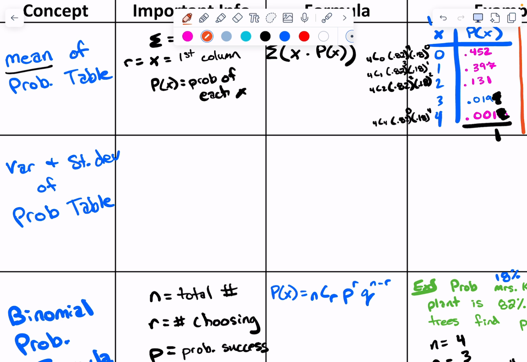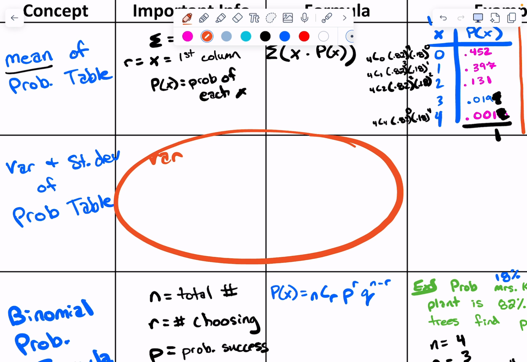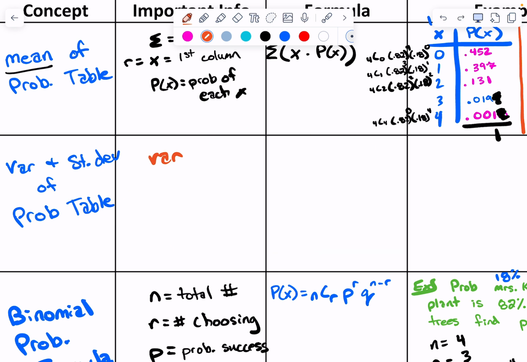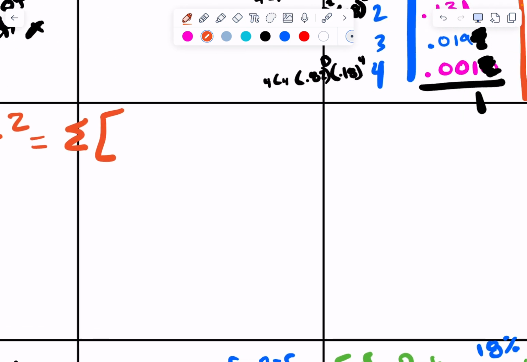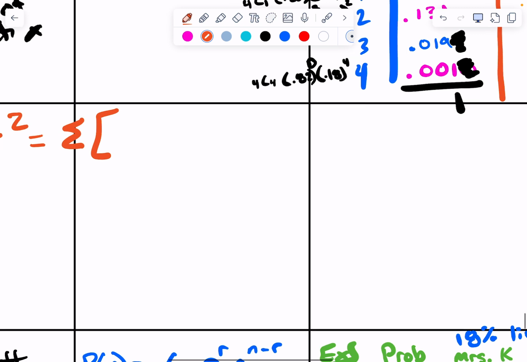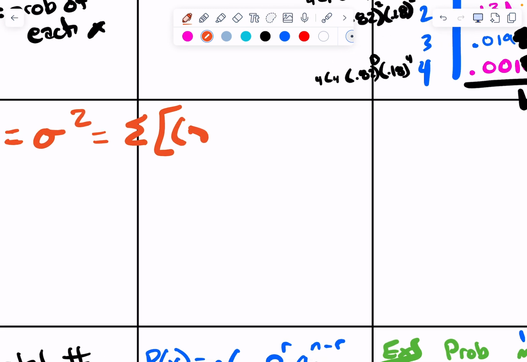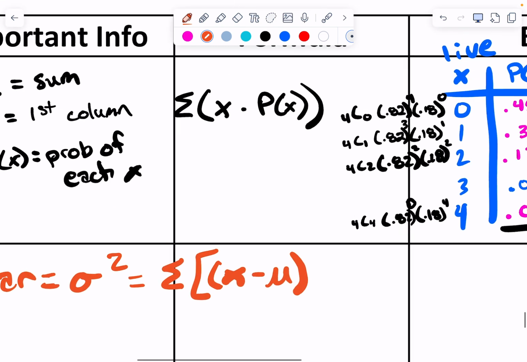I want to find the variance. I'm going to use both of these to write the formula because it's going to be kind of big and long. The variance is equal to, what symbol do we use for variance? Sigma squared. Yep, and that is equal to the sum of all the x minus mu.